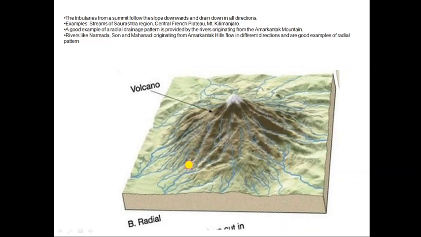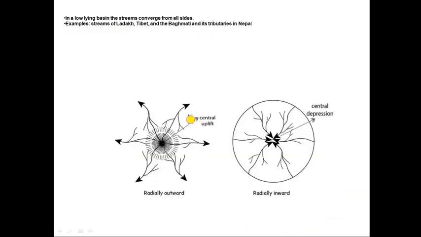Another is the radial pattern. When rivers radiate from a main point, maybe in the form of a mountain or plateau, rivers radiating toward different directions form a radial pattern. In India, Amarkantak mountain is an example where Narmada, Son and Mahanadi originate from the Amarkantak hill and form a radiating pattern. Another is the centripetal pattern, not given here, but this is opposite to the radial pattern. When rivers join a big lake or sea, the Caspian Sea is an example of a centripetal pattern.